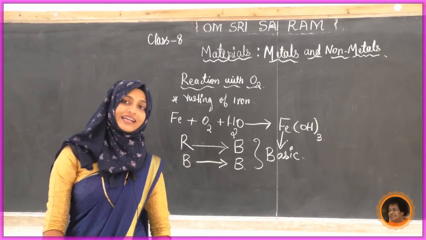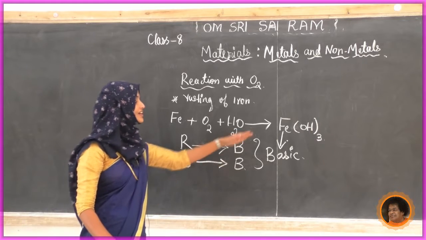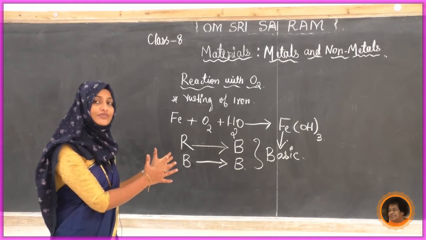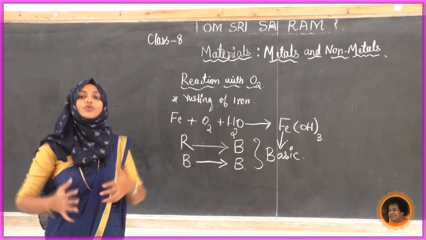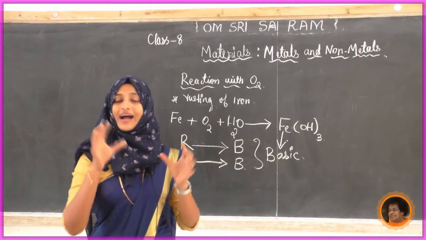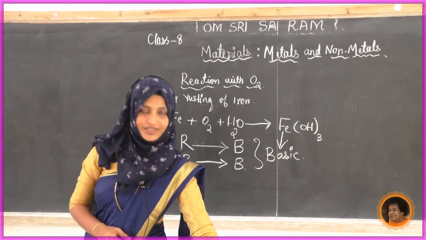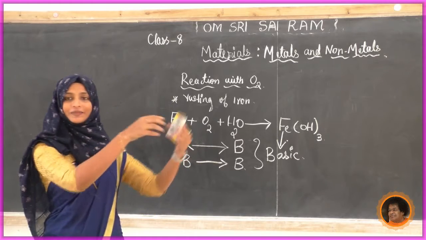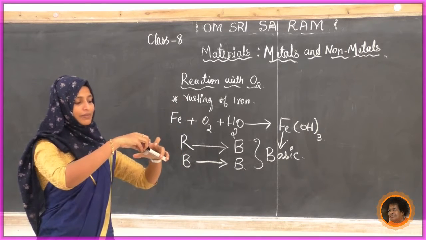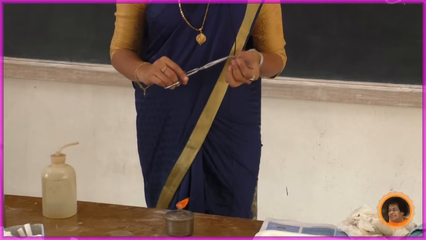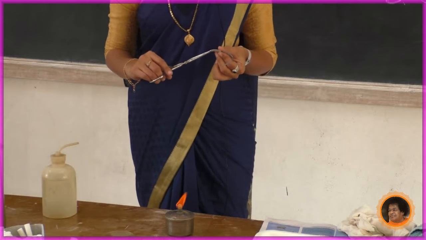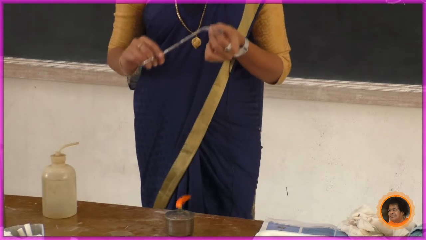We will try one more activity to confirm this, whether all the metallic oxides are acidic or basic. One example we got. To confirm this, I am going to do one more experiment. Do you know magnesium ribbon? Yes, in our lower class we used this, in our 7th standard. See, this is a magnesium ribbon. To get more ideas, we are going to do one more activity.